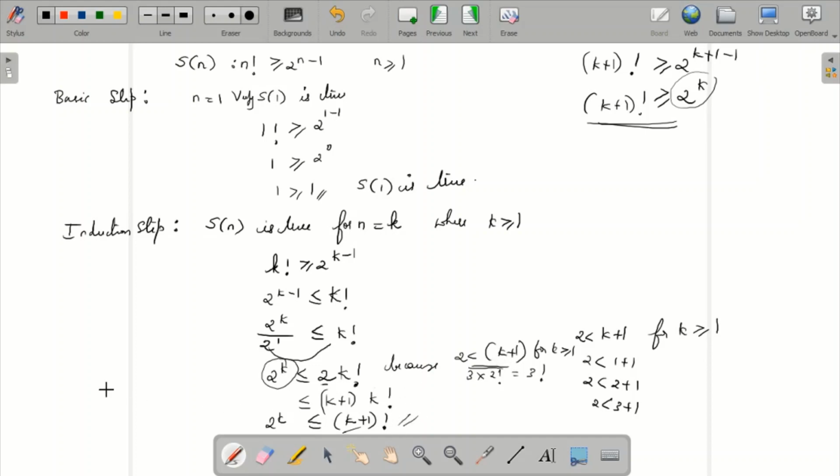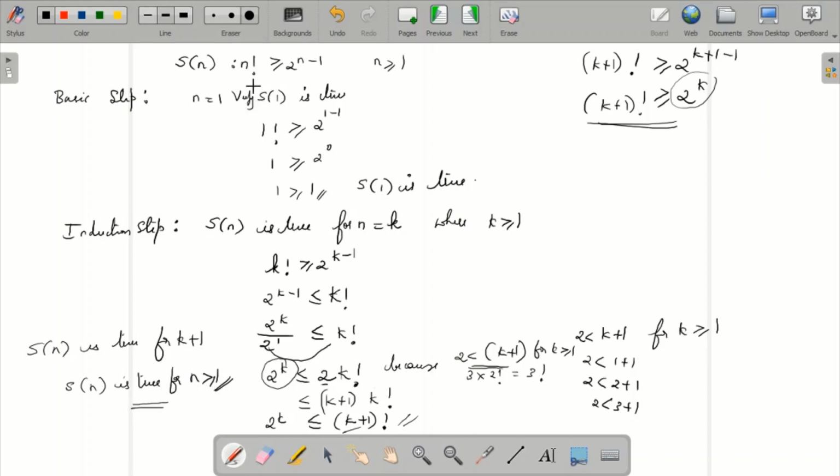So this statement S of n is true for k plus 1. Thus, on the assumption that it is true for k, S of n is true for n greater than or equal to 1. Hence by mathematical induction it has been proved that S of n is true for n greater than or equal to 1. I'll repeat this step if you want.